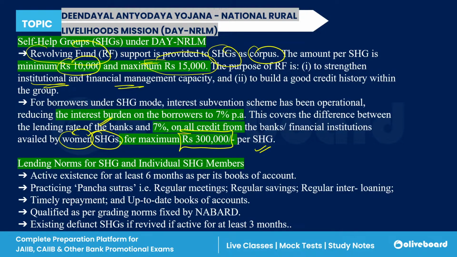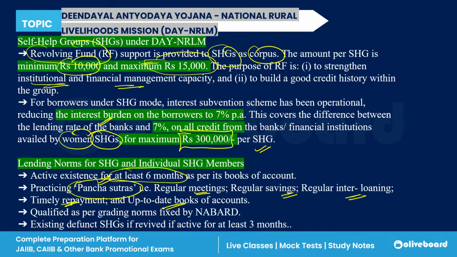Now, what are the lending norms for this self-help group? First of all, you should have been in existence for at least 6 months. And you should participate in the Panch Sutras. Panch Sutras means five things you have to follow daily: regular meeting, regular saving, regular inter-loaning, timely repayment, and up-to-date bank accounts.